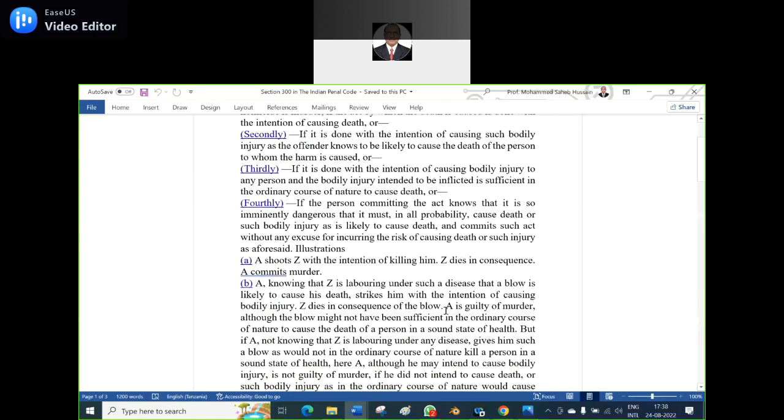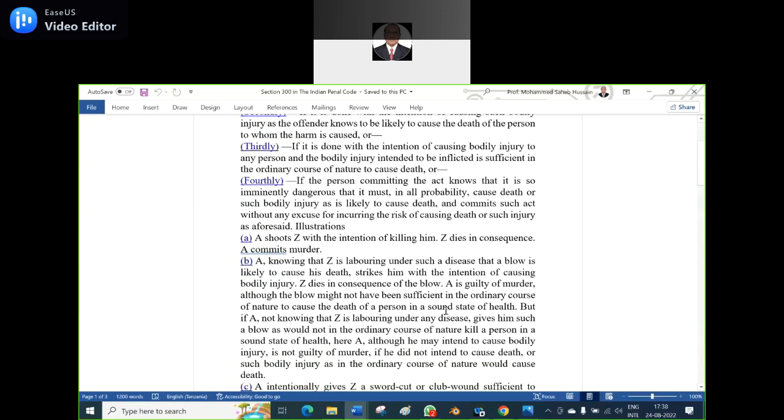Now let us see illustration (a). A shoots Z with the intention of killing him. Z dies in consequence and A commits murder. It is very clearly made. A shoots Z with the intention of killing him and A knows whom he is going to shoot. Am I right?